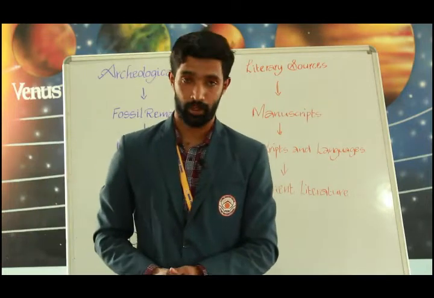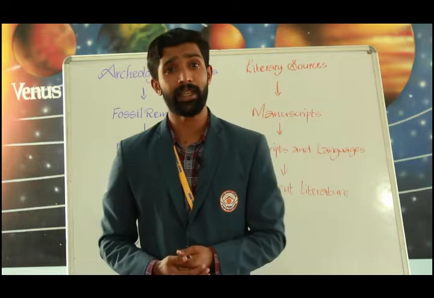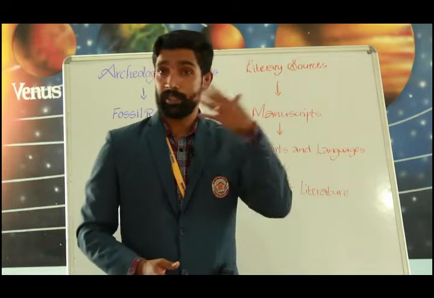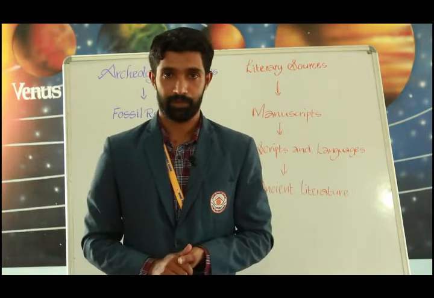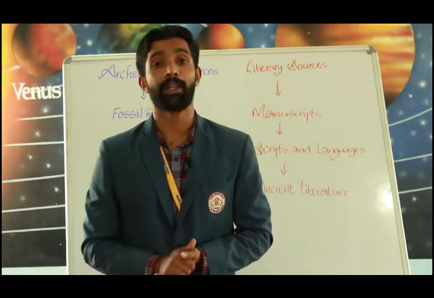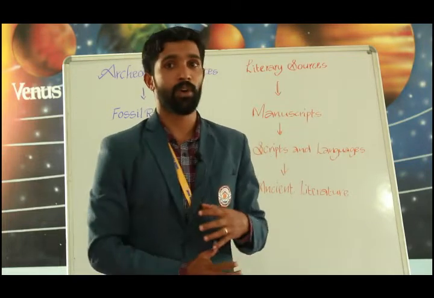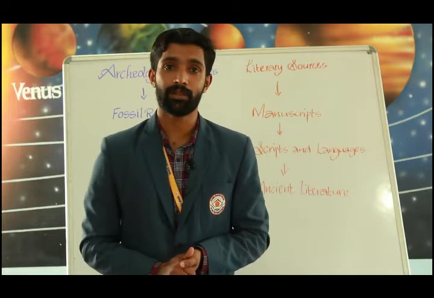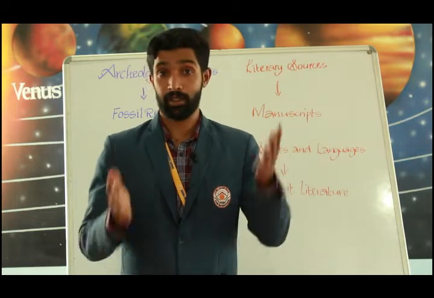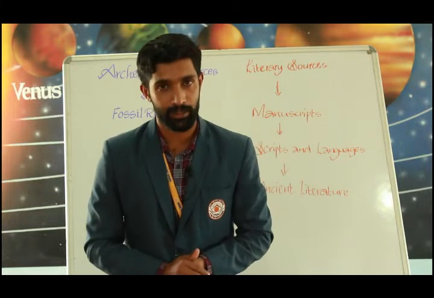Now come to the next point, scripts and language. Many ancient societies developed their own scripts. They needed to keep something on record, so they started making scripts, which gradually took the form of language. The language depended upon the region where it was written.